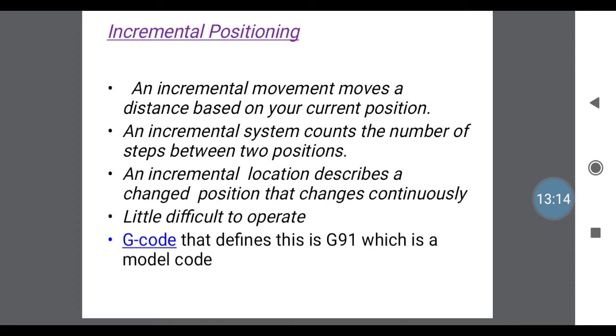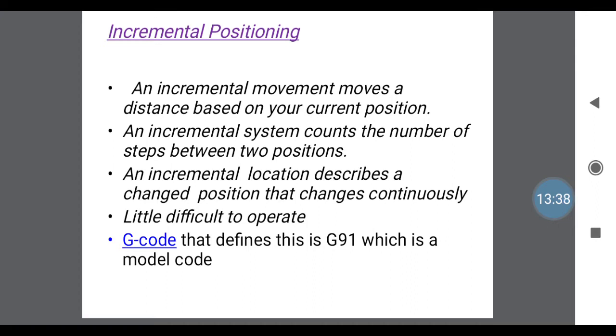The code used for incremental is the G91 code. Generally, the code we are using for incremental is G91, and G90 is for absolute. This is used to write the part programs. Before writing a part program, you should mention which type of dimension you are using, whether it is absolute or incremental. If using absolute, use the code G90.